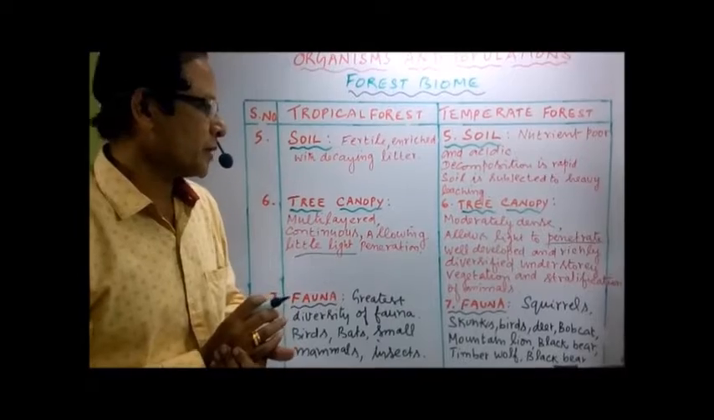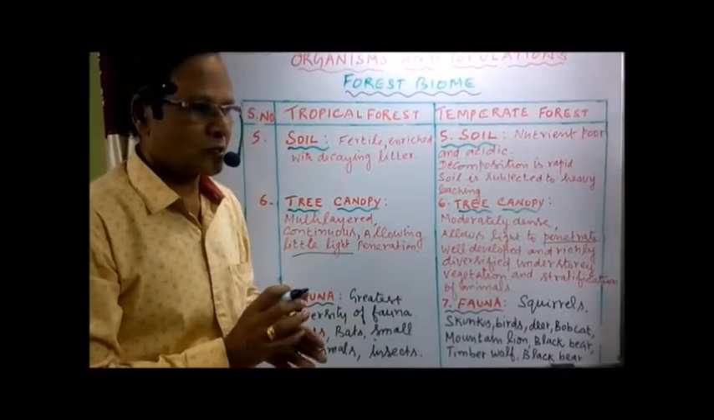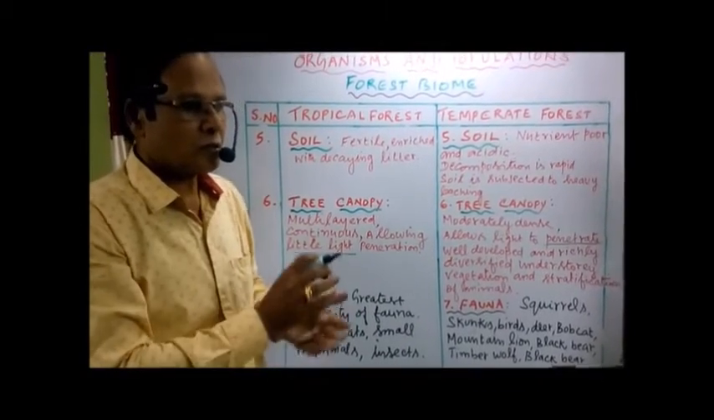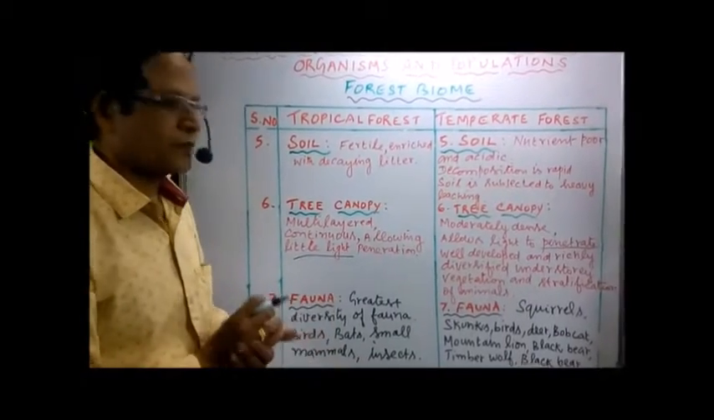That's called understory. And stratification of animals, different types of animals. Stratification referring to the arrangement of different layers in soil, and also in terms of animals, different groups of animals. Then fauna.